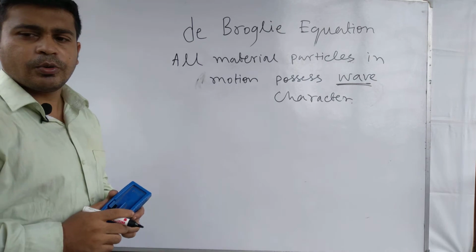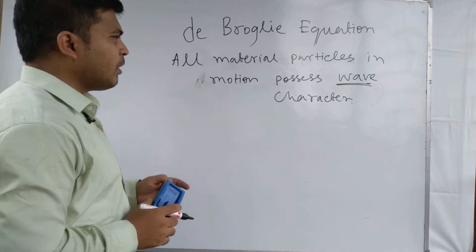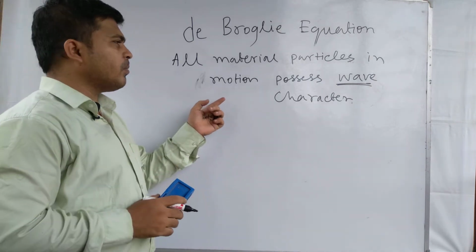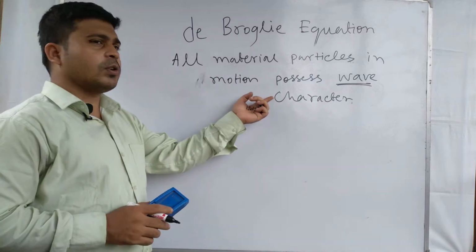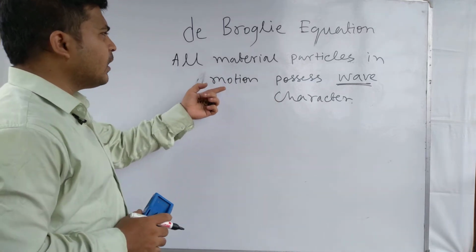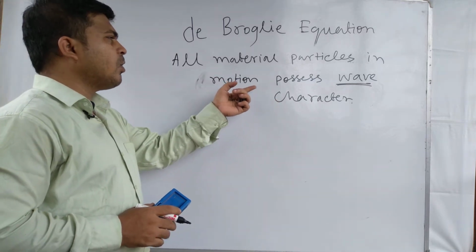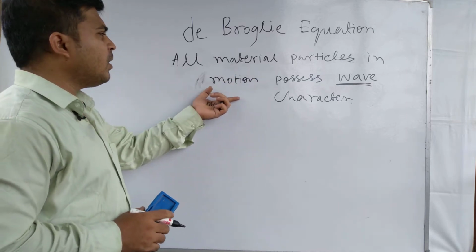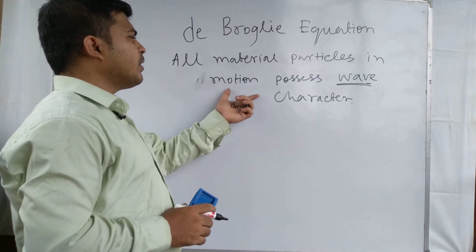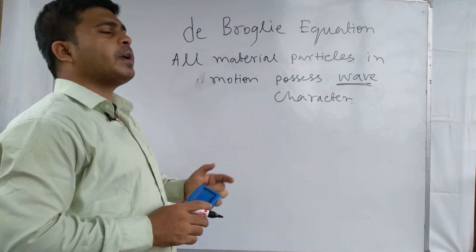This point needs to be highlighted: all material particles have wave character when the material particles are in motion.